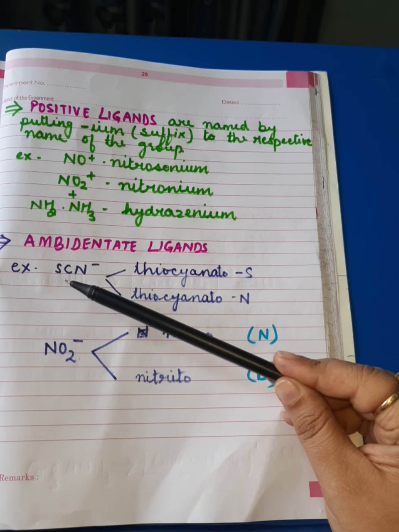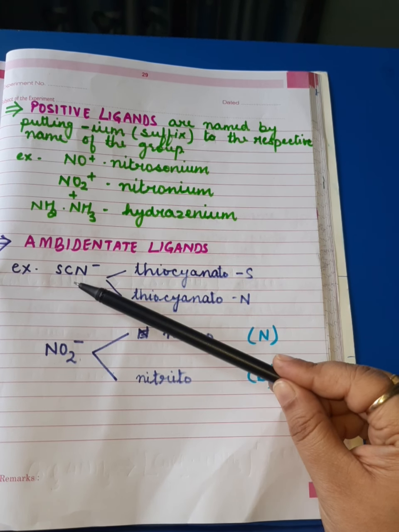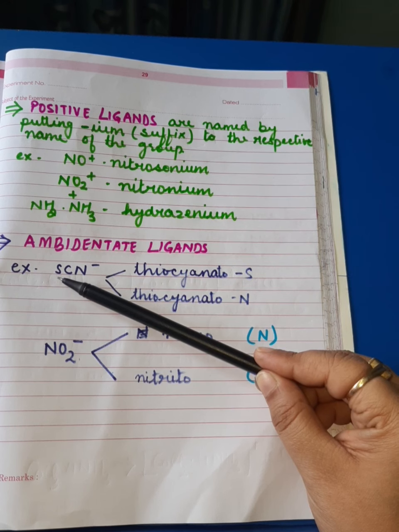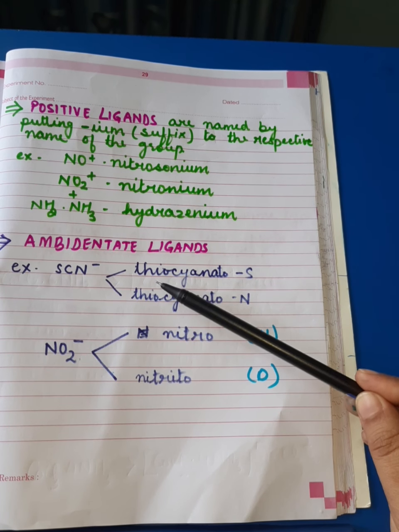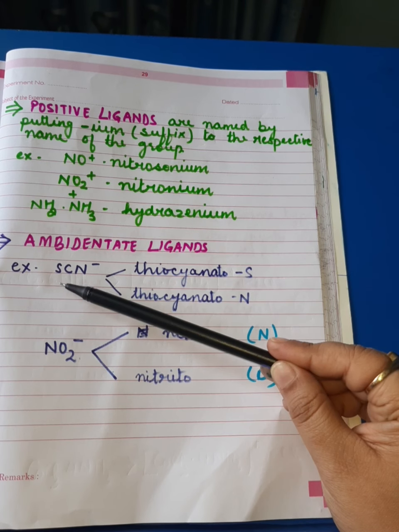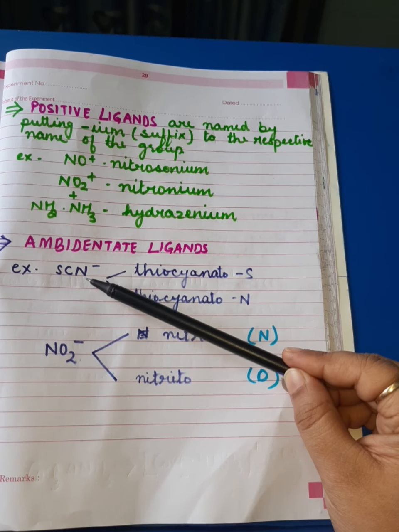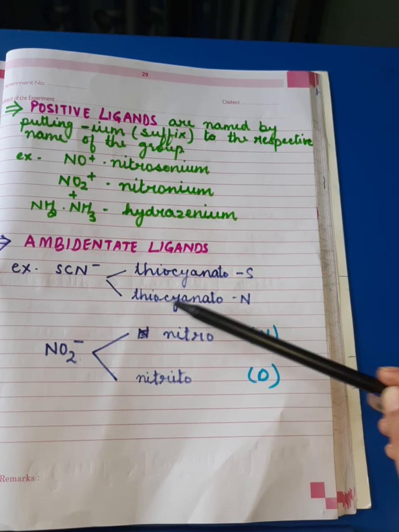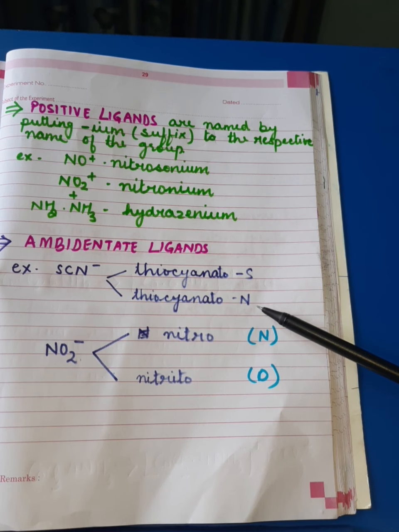Like when thiocyanato attaches itself through S, it will be called thiocyanato-S. When it attaches itself via nitrogen, then it will be known as thiocyanato-N.